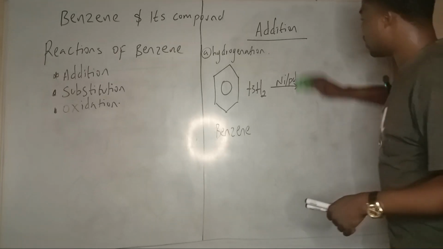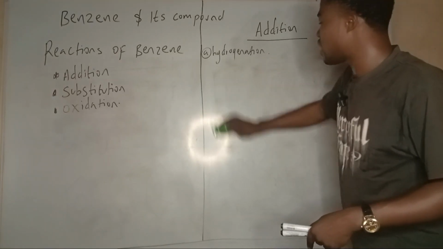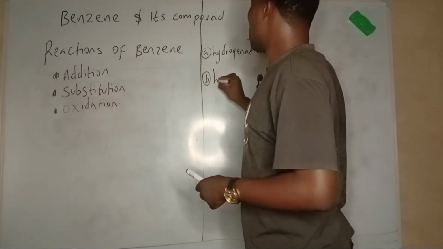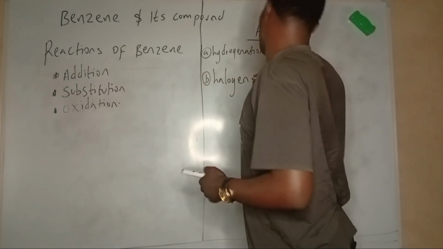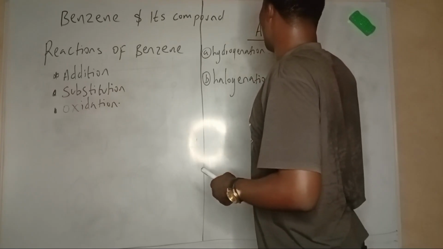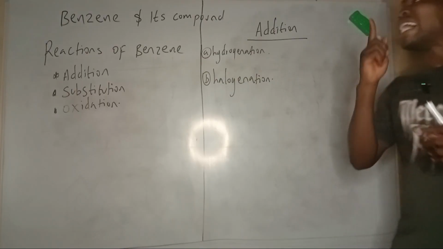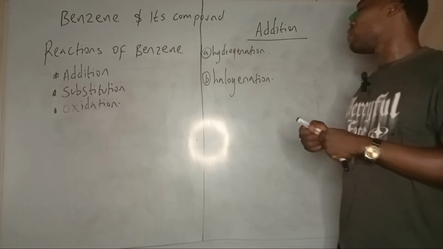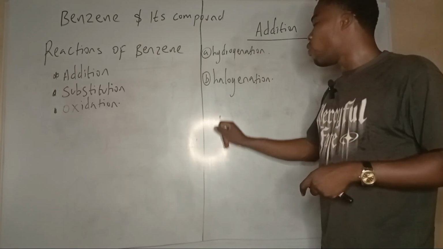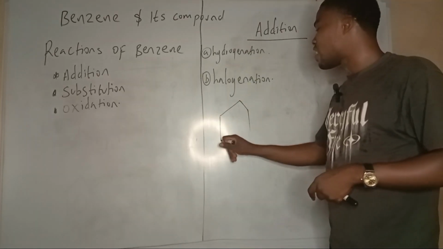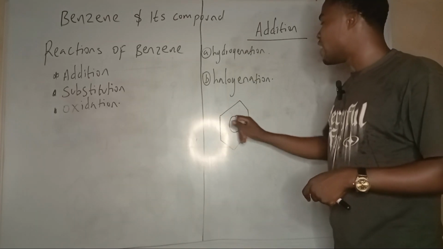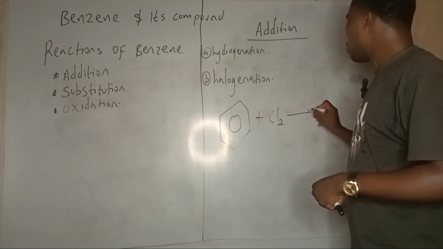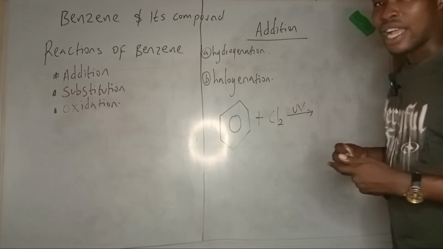The next reaction of benzene is halogenation. For addition reaction, halogenation is the process of adding halogens to benzene. Halogenation can be addition, or halogenation can be substitution. Now, the most common form of halogenation is chlorination, where benzene is attacked through a free radical mechanism by chlorine. So this is benzene, and it is attacked by chlorine in the presence of UV light. So sunlight provides chlorine radicals.